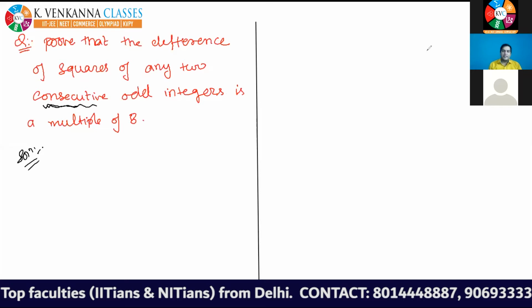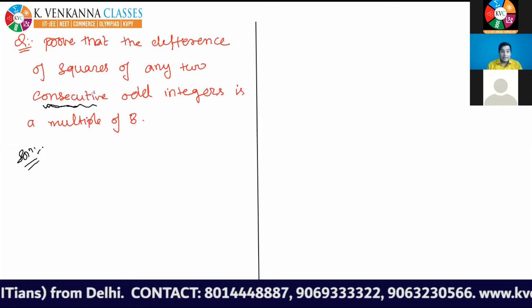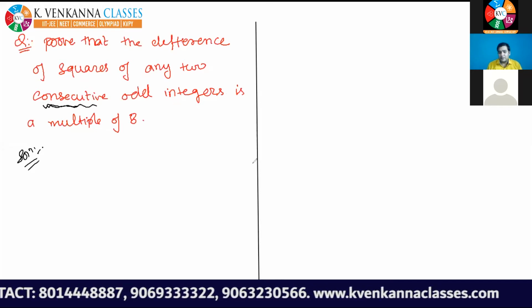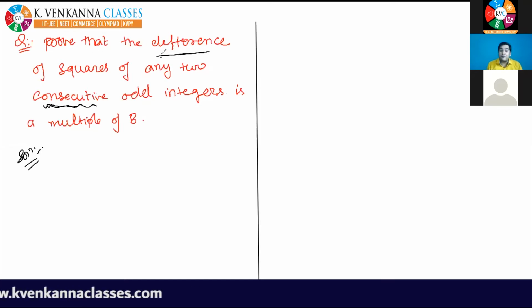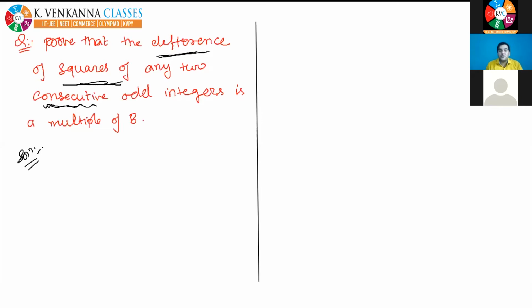I think you people have understood the question. What is the question? The difference of squares of any two consecutive odd integers is a multiple of 8. This thing you have to prove. So from where do we have to start? Think about it. First of all, you think about it.